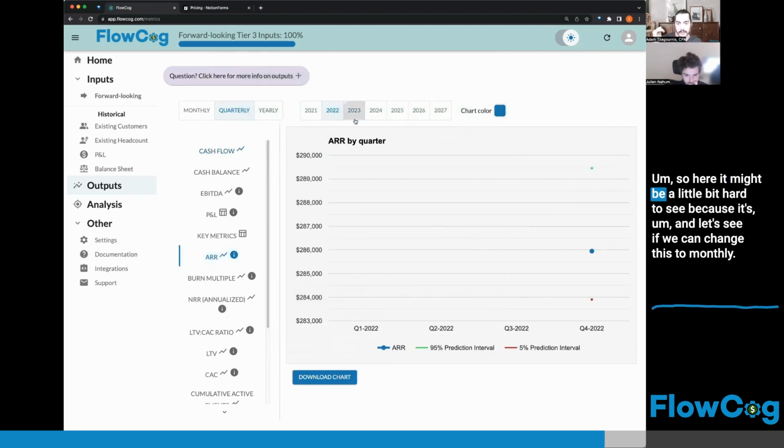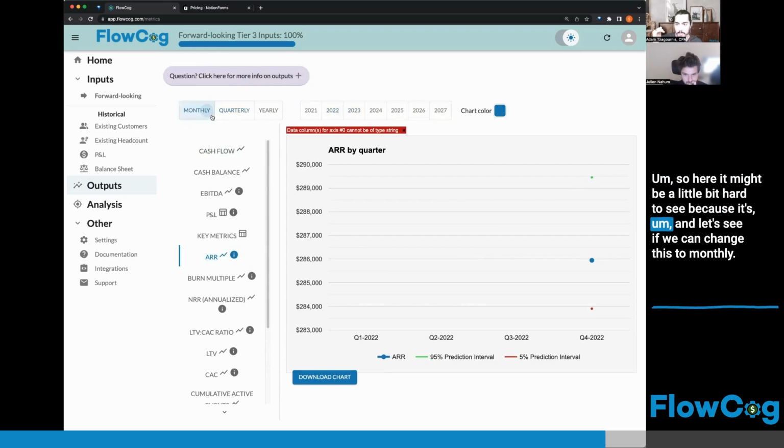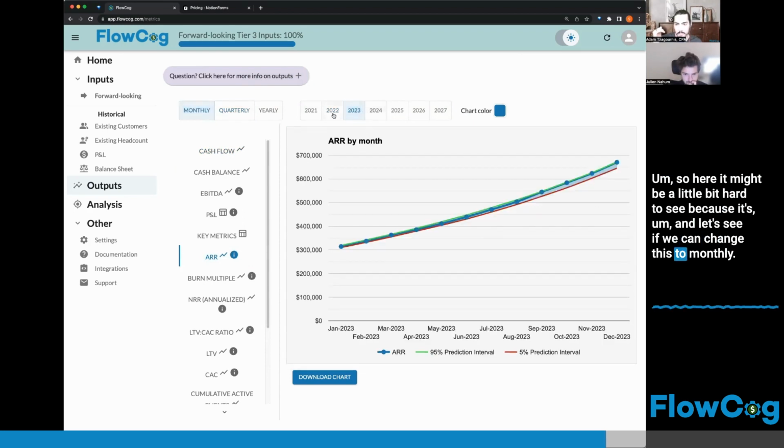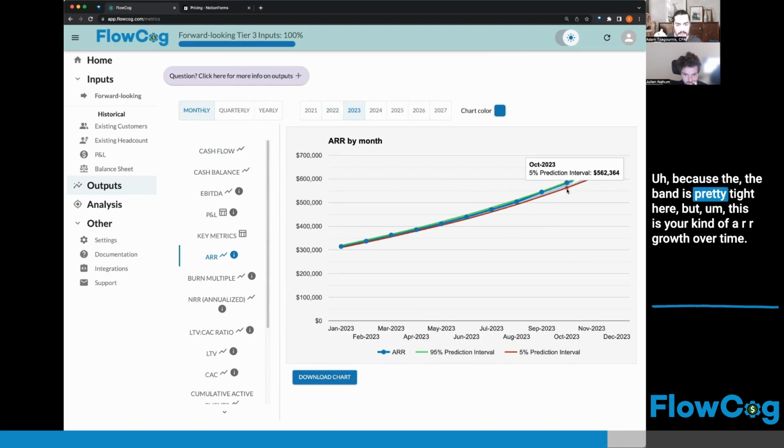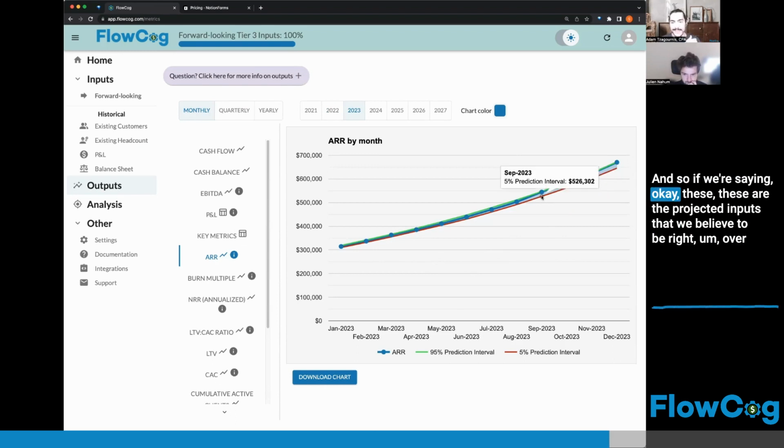So here it might be a little bit hard to see, so let's see if we can change this to monthly. Because the band is pretty tight here, but this is your ARR growth over time. And so if we're saying, okay, these are the projected inputs that we believe to be right over time, then by September 2023, you're going to hit $500,000 in ARR.